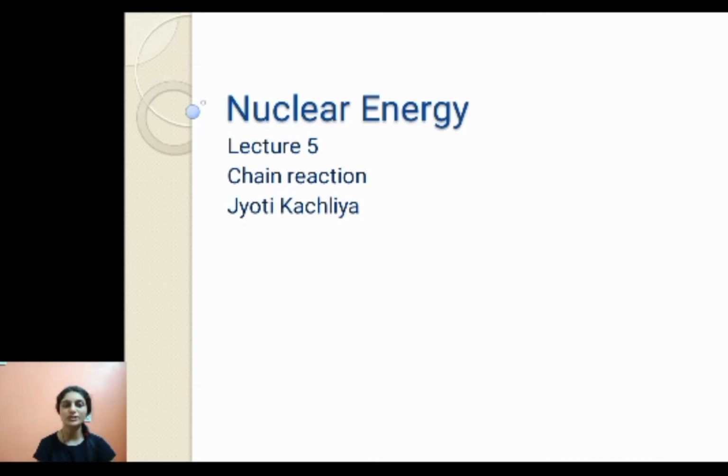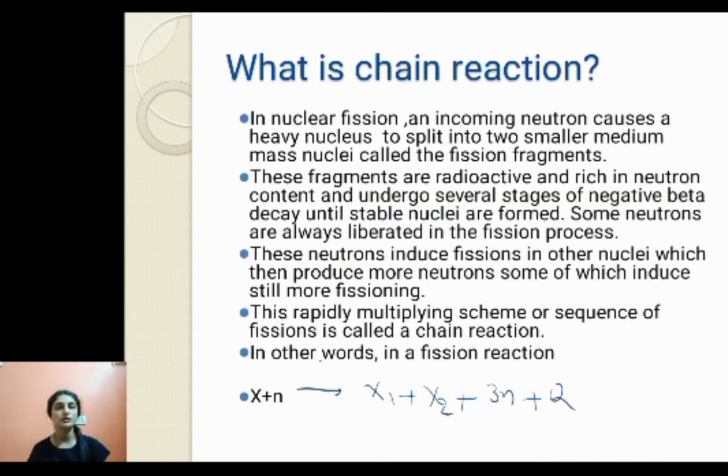It is about nuclear chain reaction. What is a chain reaction basically? Now, in nuclear fission, an incoming neutron causes a heavy nucleus to split into two smaller medium mass nuclei, which are called the fission fragments. Like we have a uranium 235 nucleus, suppose, then it breaks into two comparable masses. Suppose uranium 235 breaks into barium and krypton, then the barium and krypton are called fission fragments.